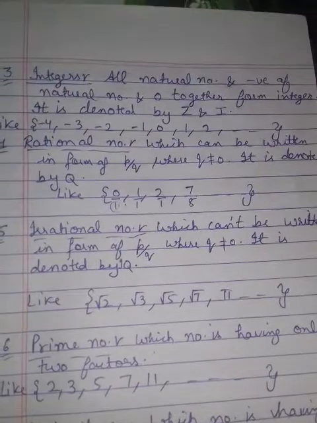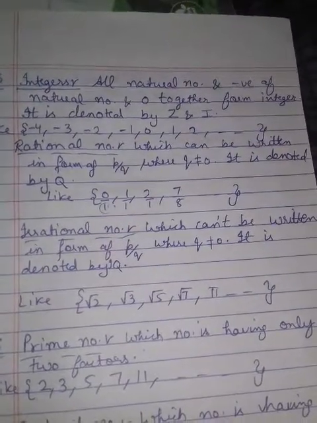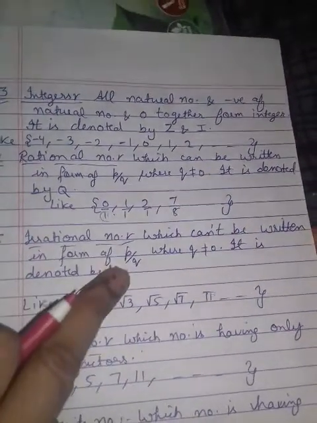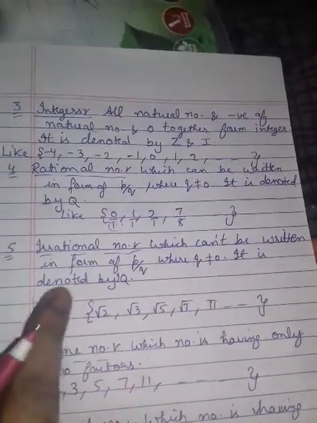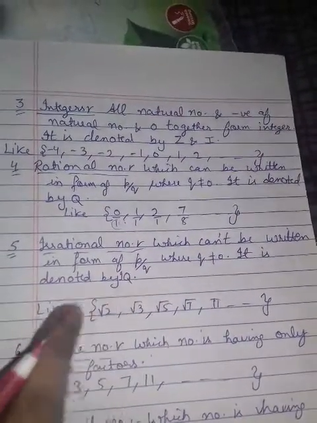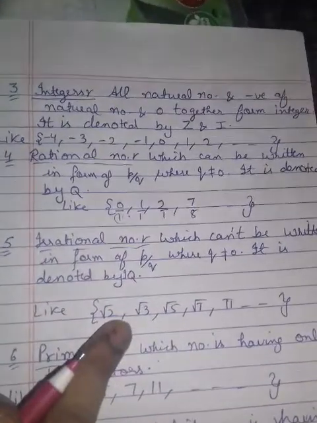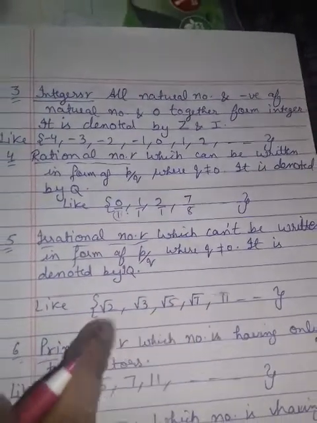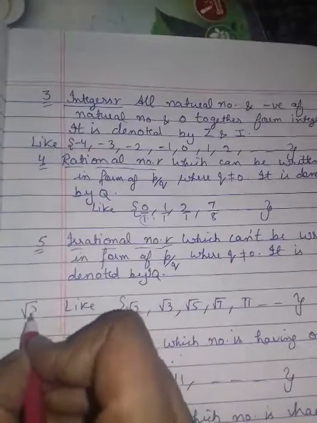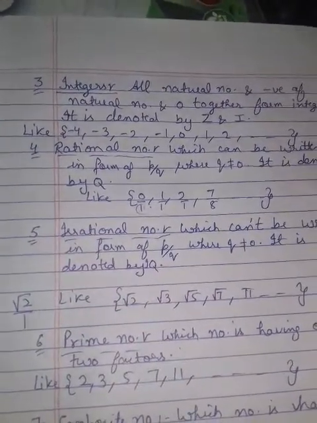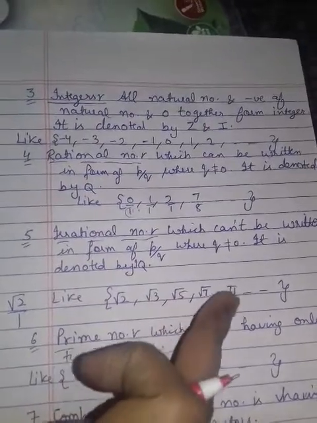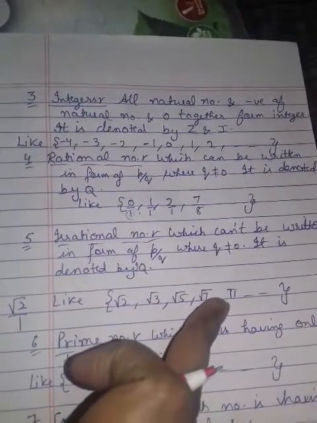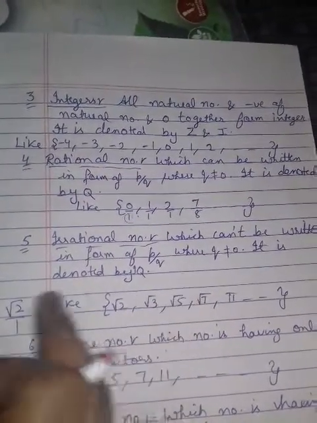Next is irrational number, which can't be written in the form of P upon Q, where Q is not equal to 0. It is denoted by IQ, like root 2, root 3, root 5, root 7. Can these numbers be written in that form? No, we will see them in this form only. And one thing more, pi is an irrational number.